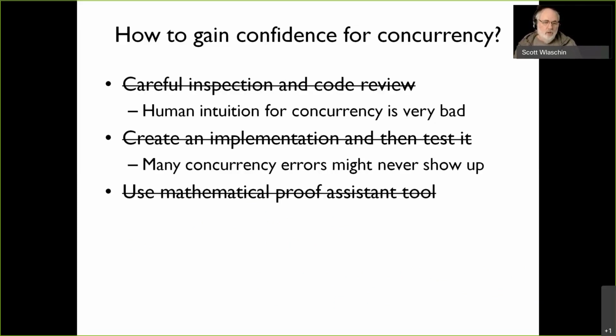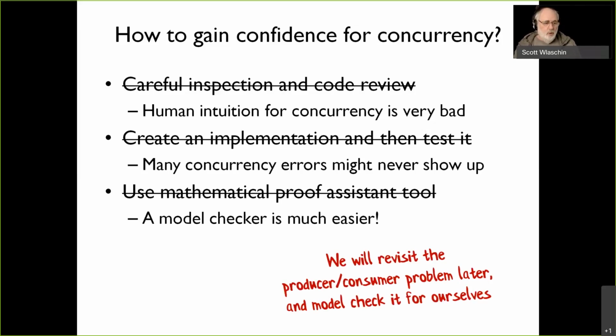And we could use a mathematical proof assistant, and that's basically what we're going to do, except we're just going to use a model checker. It's a mathematical concept, but it's not actually doing a full-fledged proof. It's just going to check the model for consistency, and that's a much, much easier approach. And that's what we're going to talk about right now. And as I said, we will revisit the producer-consumer problem later on and check it for ourselves.